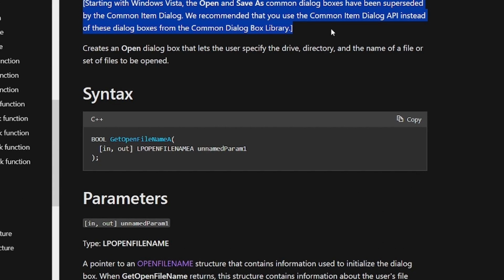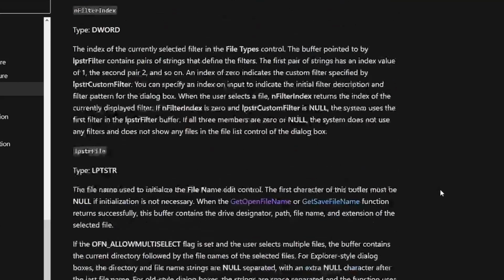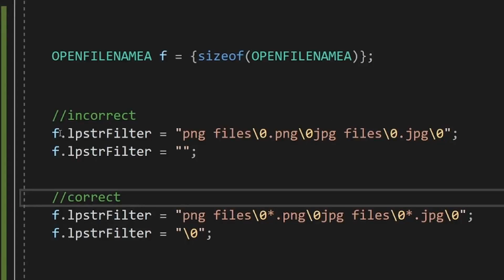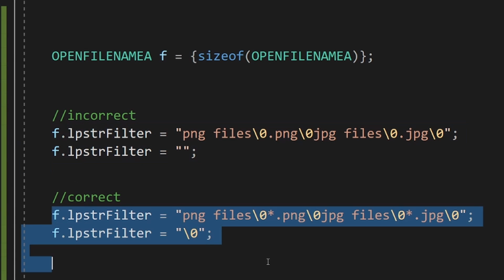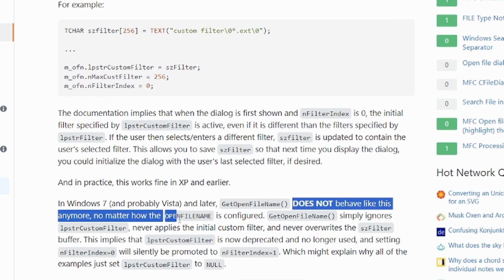I'm trying to make WinAPI seem easy, but in reality it is easy only if you start gaining experience using it. For example, the first two lines here are the incorrect way of doing things, while the other two are the correct ones. There are also some things that don't work anymore. So I want you to try stuff here and experience the inconveniences of debugging the Windows API to gain valuable experience that will help you in your future programming career.